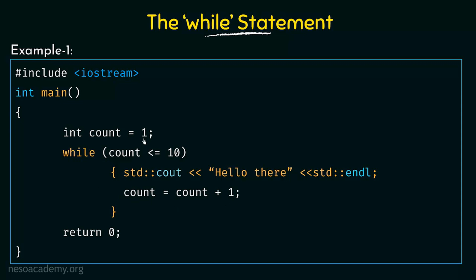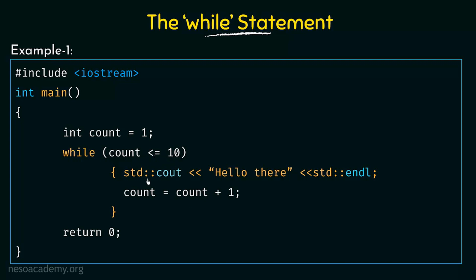Count was 1 in the beginning. So after the first execution of this, the new value of count will be count plus 1. What was the old value of count? 1. So 1 plus 1 equal to 2. So count will be equal to 2. Now after that, it will come back to this while statement again and check the condition. Is count less than or equal to 10? What is the new value of count? It is 2. So is 2 less than or equal to 10?